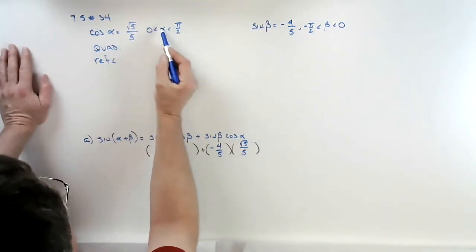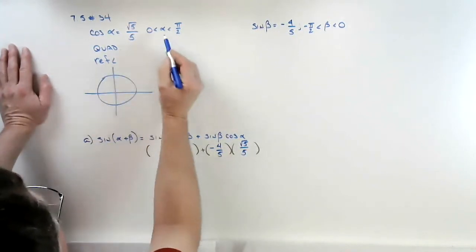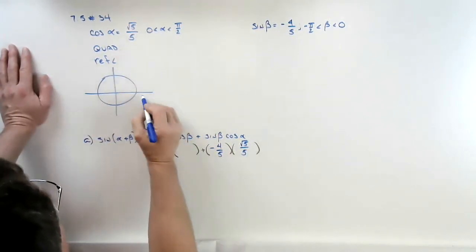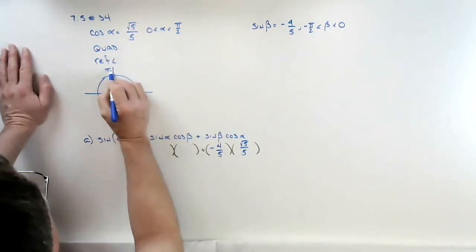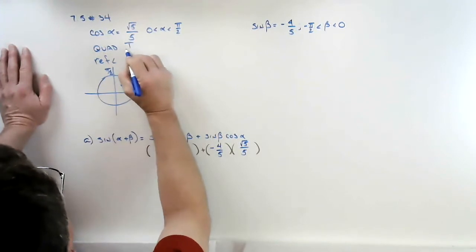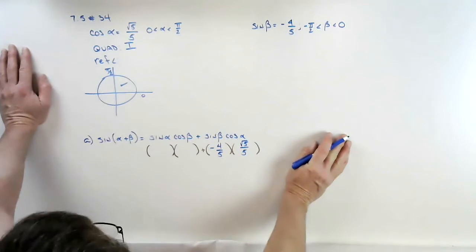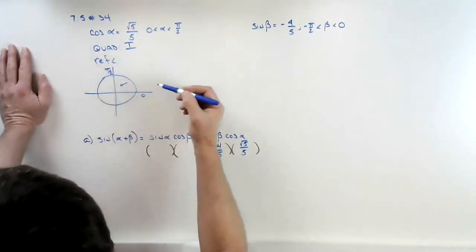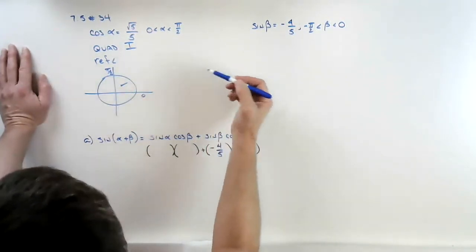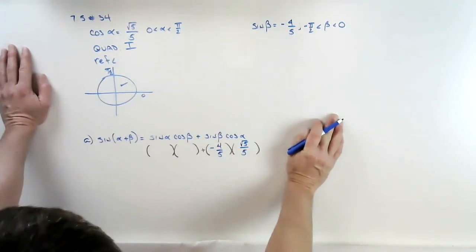How do I know what quadrant I'm in? Well, I look at my given, I draw my unit circle. I look at my given, I'm between 0 and pi over 2. So I'm in this quadrant, that's quadrant 1, so I'm going to write that down. Now, some of us are still struggling with how we find the reference angle when it's not a 30, 60, 90 triangle or a 45, 45, 90 triangle.